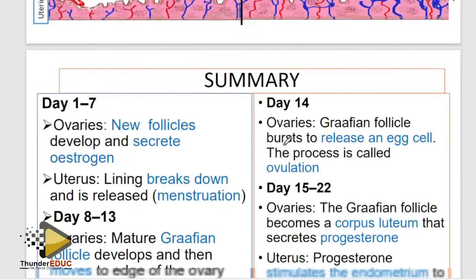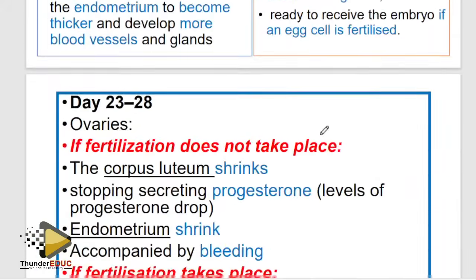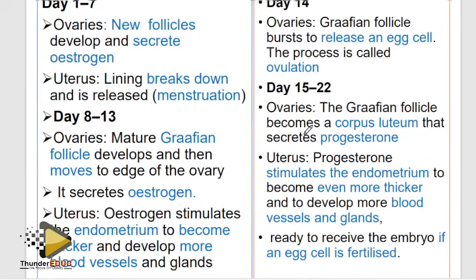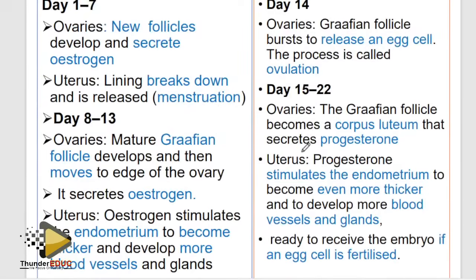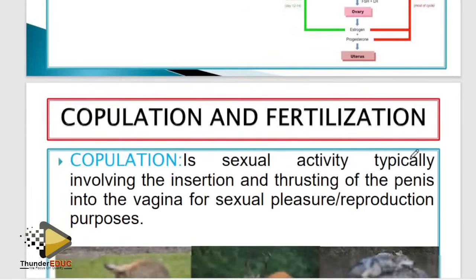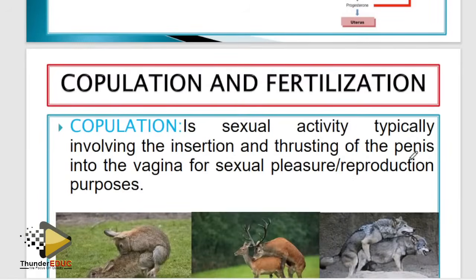Okay, I'm going to show you some questions. Negative feedback mechanism. What happens if progesterone levels drop? What is the influence of the decrease in progesterone on follicle-stimulating hormone? They can ask you that question, and they give you 3 marks. If progesterone levels decrease, then follicle-stimulating hormone is going to increase. Why? Because the brain is stimulated, showing that the person is not pregnant. Therefore, you are supposed to prepare this person again for pregnancy. That's why if you're pregnant, we don't check anything. The pregnancy test is checking the amount of progesterone level in the blood.